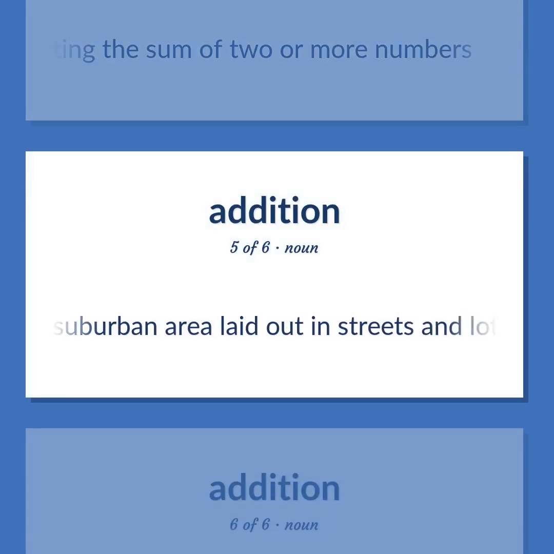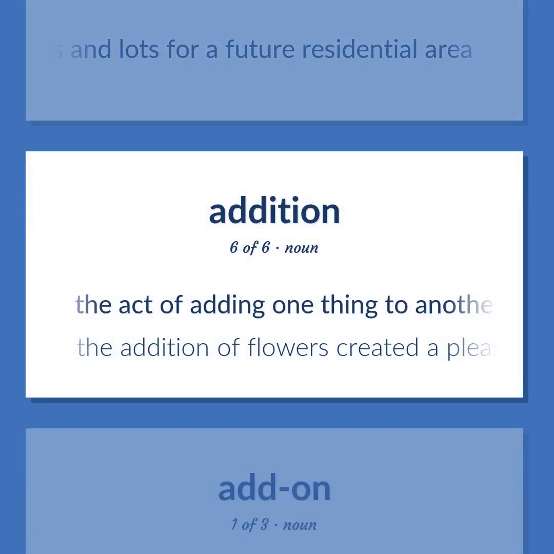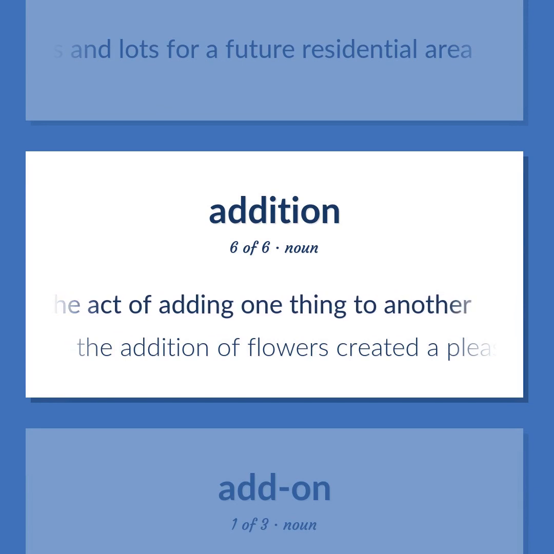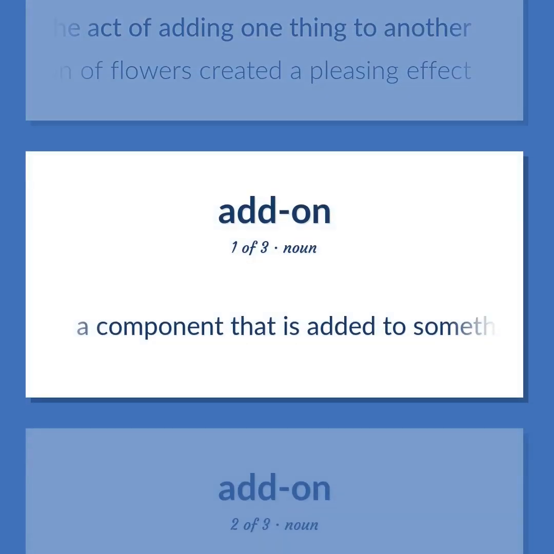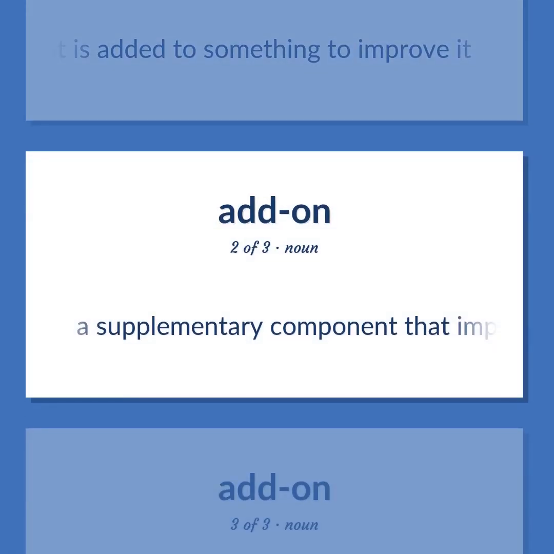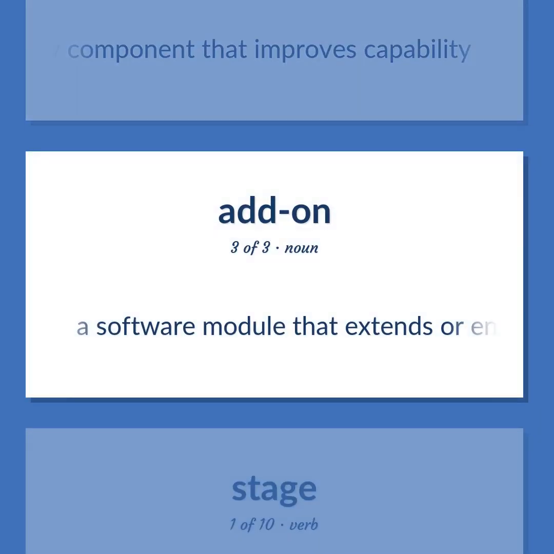A suburban area laid out in streets and lots for a future residential area. The act of adding one thing to another. The addition of flowers created a pleasing effect. A component that is added to something to improve it. A supplementary component that improves capability. A software module that extends or enhances the capabilities of an existing application.